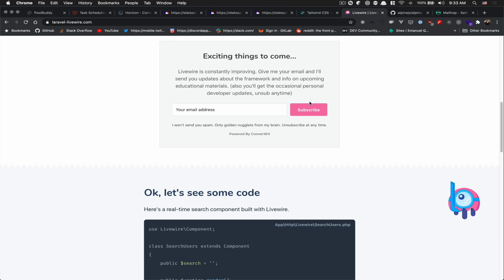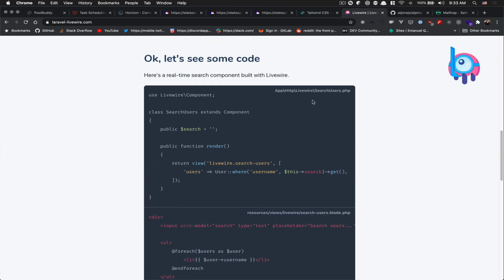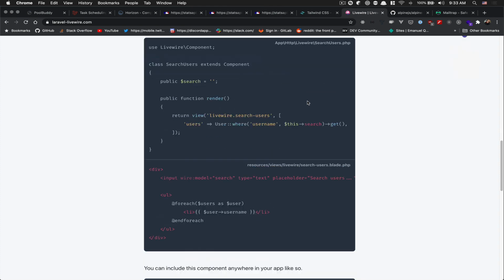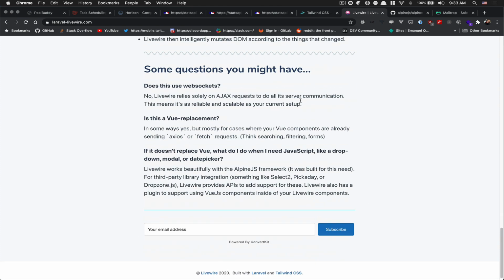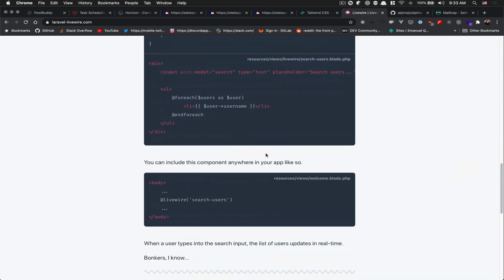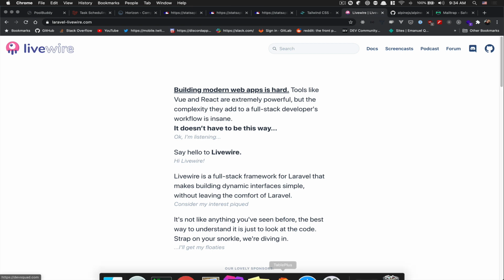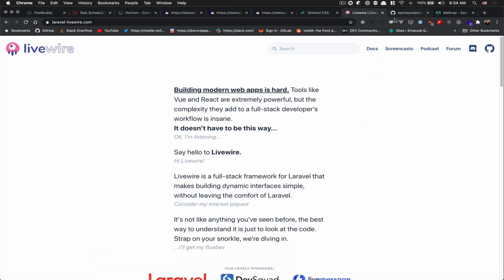So I'm using Livewire, which is a way for you to refresh your HTML by doing an AJAX call, but without writing your JavaScript. So it's pretty good. They use JavaScript behind the scenes, but you write less JavaScript, and it worked really well. And I'm going to show you how it works.